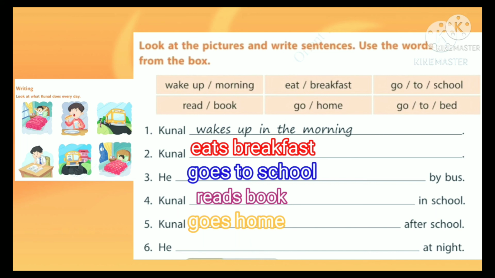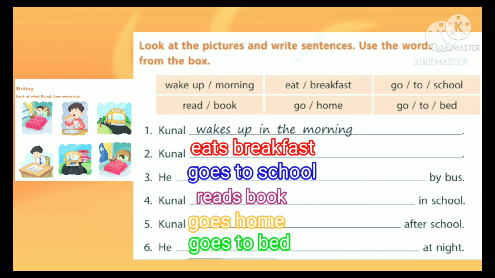And last or sixth one, he dash at night. See the last picture. Kanal is sleeping. So in the box, go to bed. Here also he, singular subject. So go changes to goes. We add ES to go. Go changes to goes. And we can write he goes to bed at night.